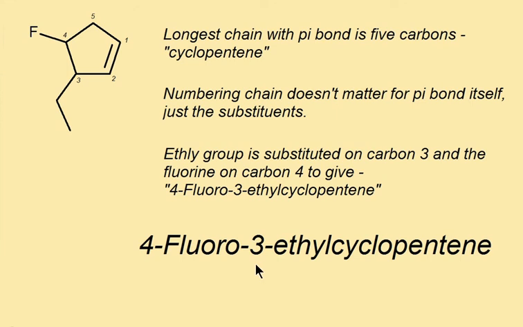Alphabetical ordering to the branches. The halogens end in an -o, so fluorine becomes fluoro. The alkyl branches end in -yl, so we can distinguish them as branches compared to that main chain. And with the alkene bond being in a cycle, we don't have to worry about the numbering for the double bond position because we're assuming it's on carbons 1 and 2.